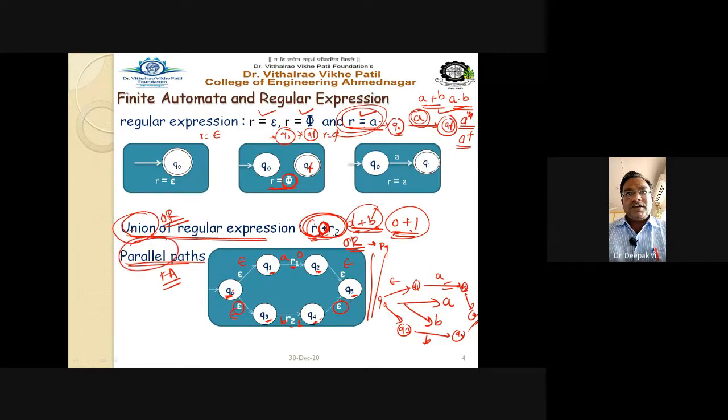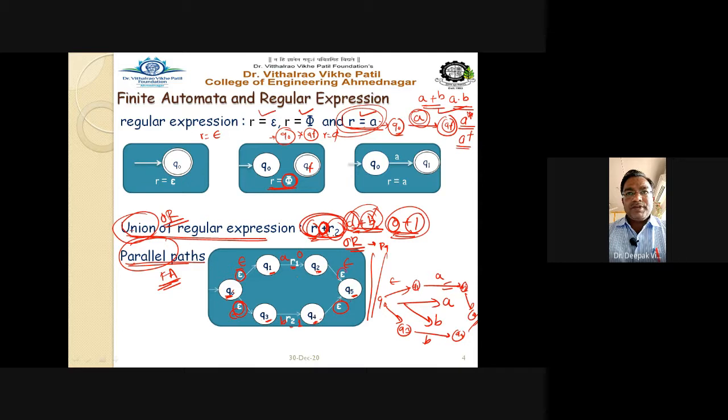Either it will follow R1, or it will follow R2. Either it will follow A, or it will follow B. Either 0, or 1. Getting this point? Union means you have to draw the parallel path while drawing the automata. So Q0 epsilon, and you have to mark the epsilon.